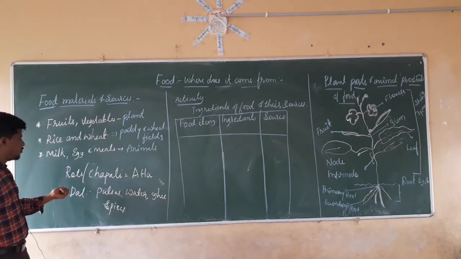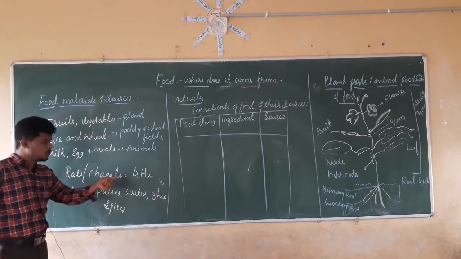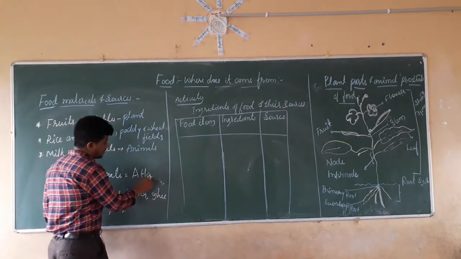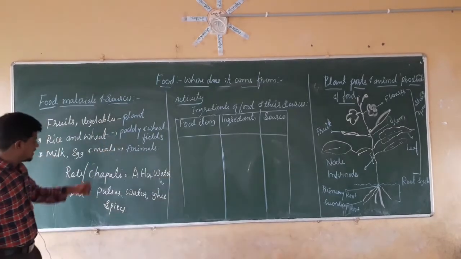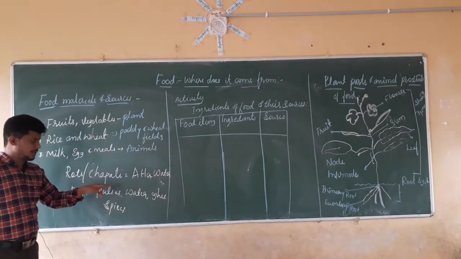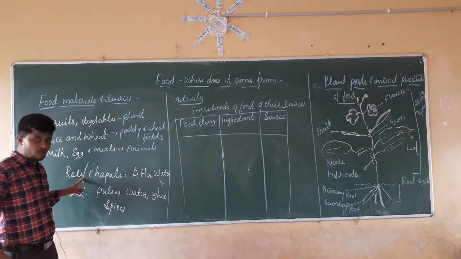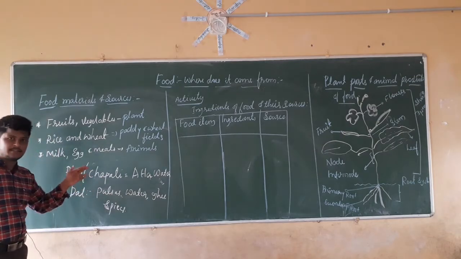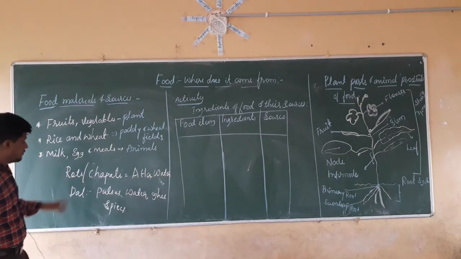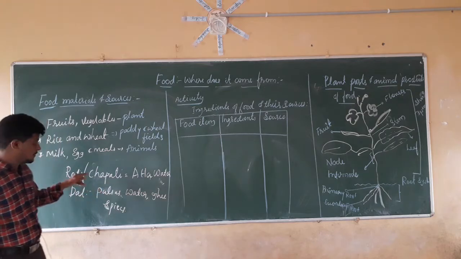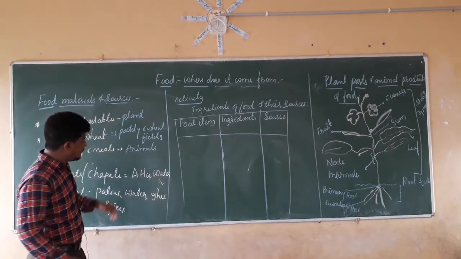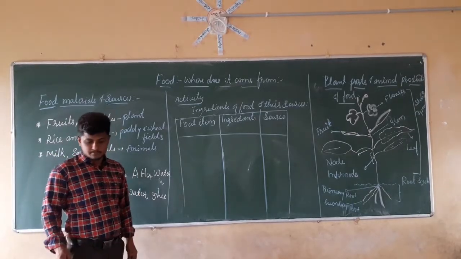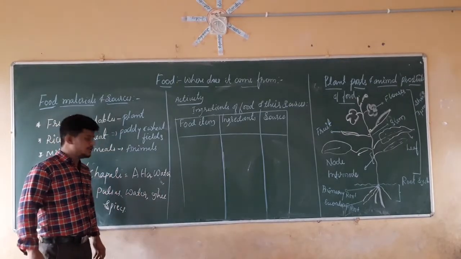In the same manner, to make roti or chapati we are going to use atta and water. Now here we see that roti and chapati are two different things. Roti is a different thing as well as chapati is a different thing. But the ingredients of both are the same. One is atta, another one is water. Now from where are we going to get the atta?